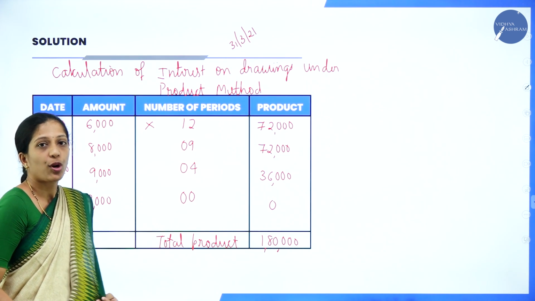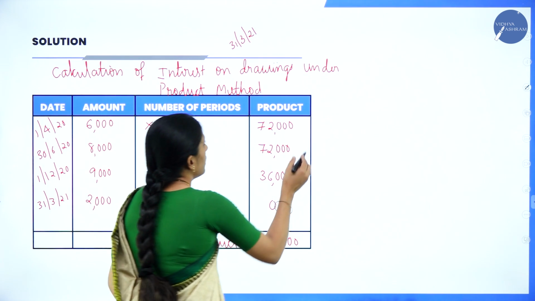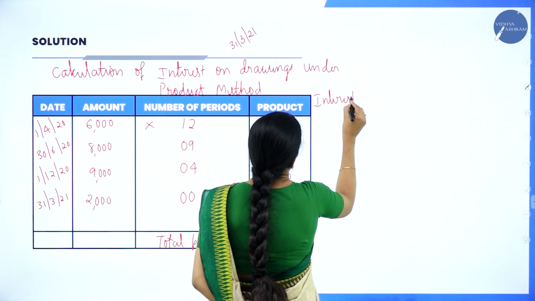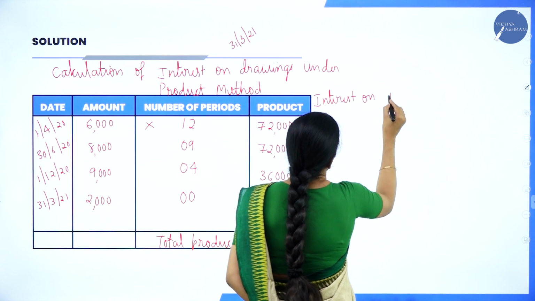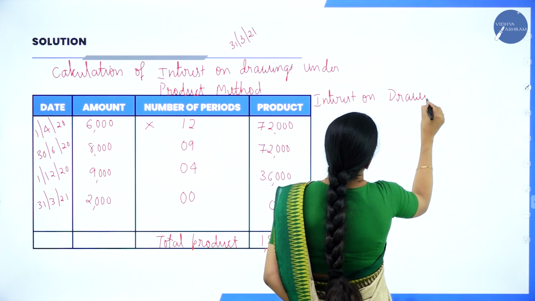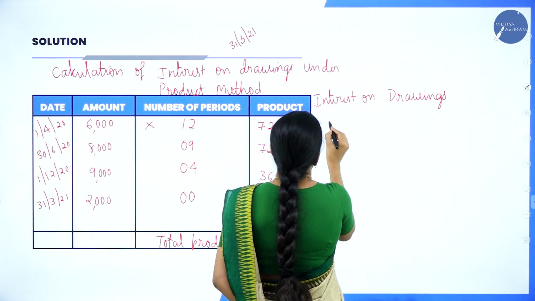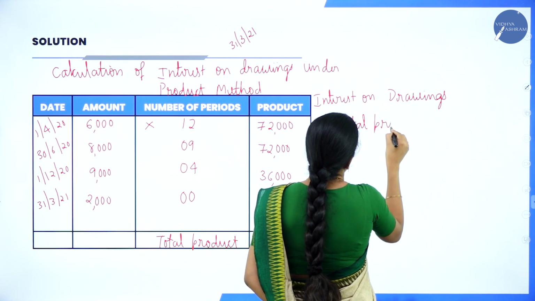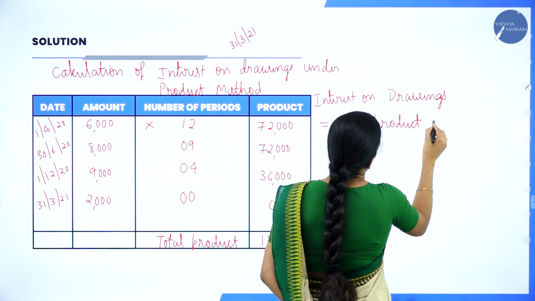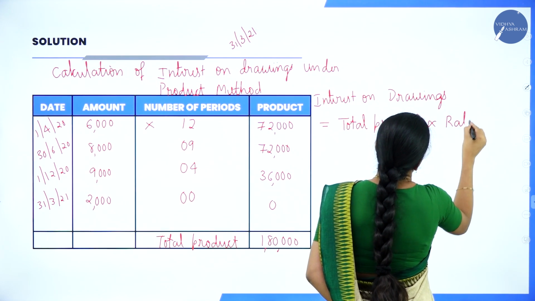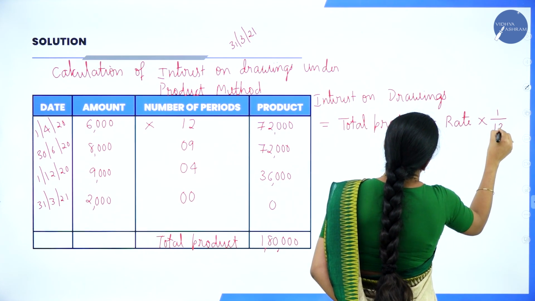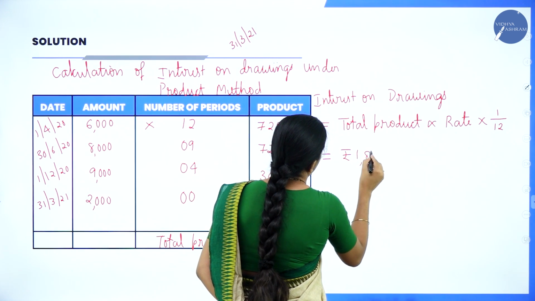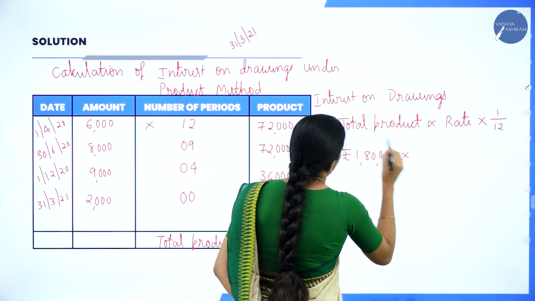So what is the total product? 1,80,000. Now we'll write the formula. Interest on drawings is equal to, what is the formula? Total product into rate into 1 divided by 12. So the total product is rupees 1,80,000 into rate.